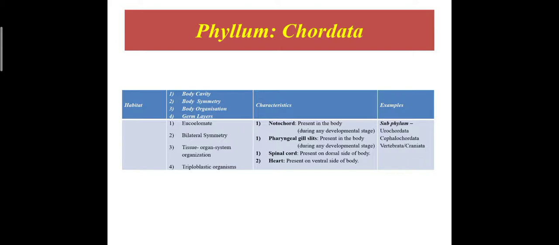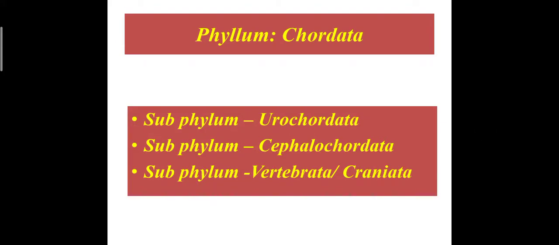This phylum Chordata is again subdivided into subphylum Urochordata, Cephalochordata, Vertebrata or Craniata. Now we are going to see the three subphyla, that is Urochordata, Cephalochordata and Vertebrata. Uro means tail, cephalo means head, Vertebrata or Craniata, that is, vertebral column is present.